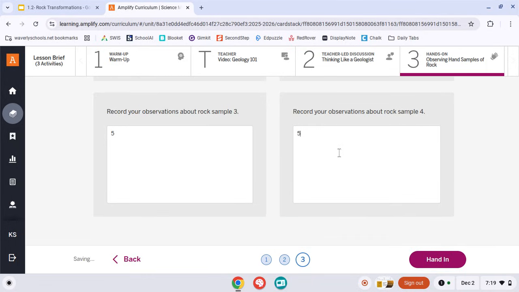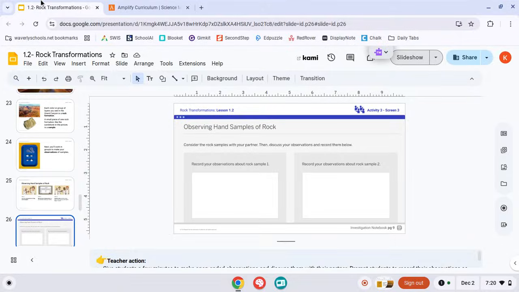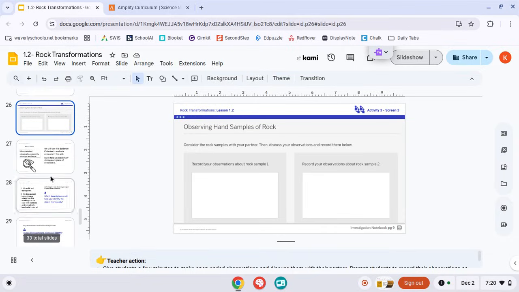Okay, what I like to do is I like to put 1, and then I hit the enter key, and then I put the 2nd, and then I hit the enter key, then I put the 3rd, then I hit the 4th, then I put the 5th. Okay, hitting enter will just make it go down a line. So that is an option if you'd like to do that. When you get done, please click this hand in button. I cannot grade it unless you click that hand in button, so I will mark it missing unless you do that.